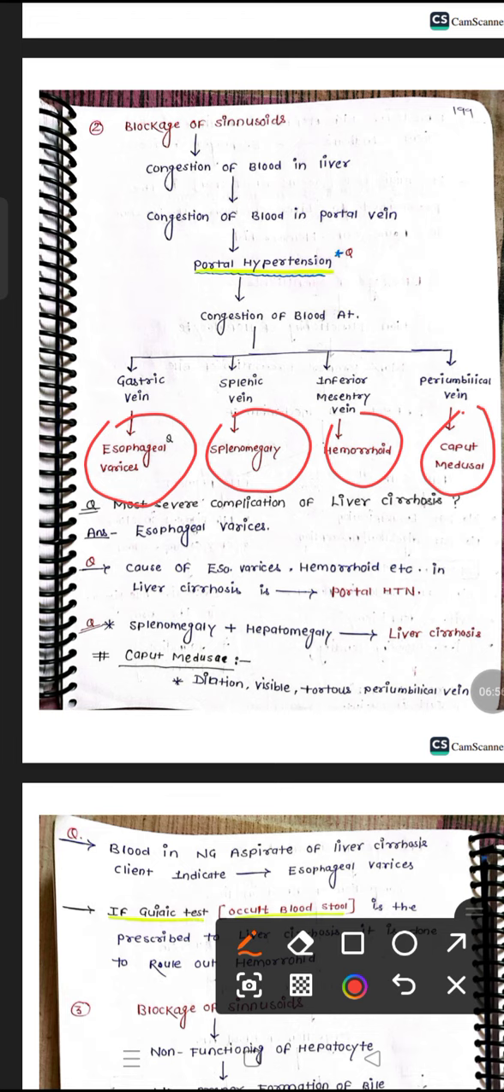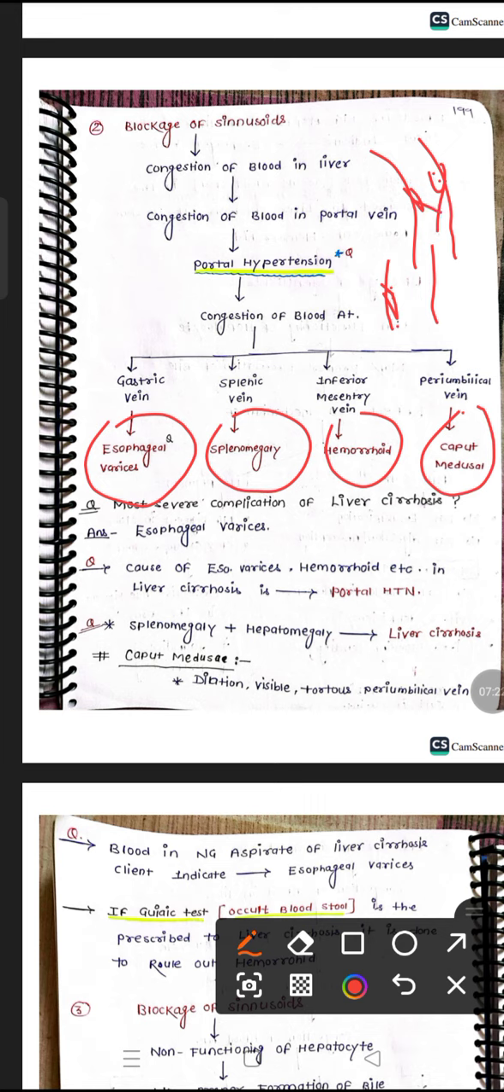Because of the portal vein hypertension, this blood congestion will put pressure on the gastric vein also. At that time, what will happen? Esophageal varices, like hemorrhoids, will be seen inside the blood vessels. Swelling will happen. Like that only, in esophageal varices, inside the esophagus, the veins will be enlarged.